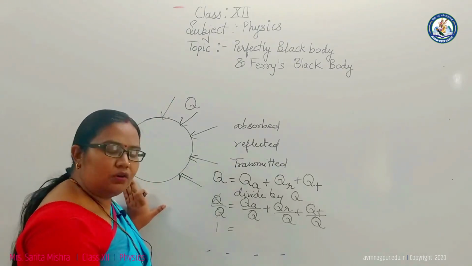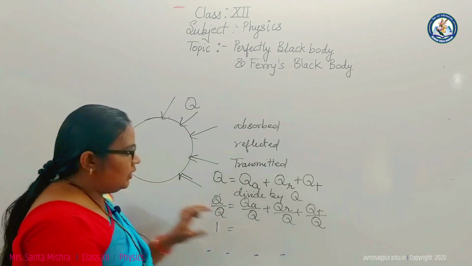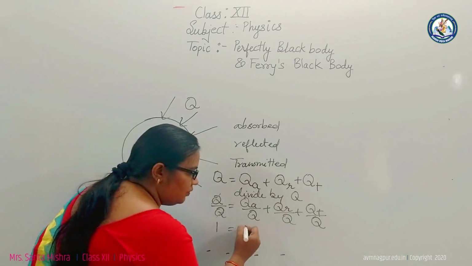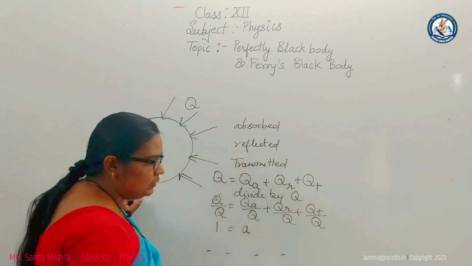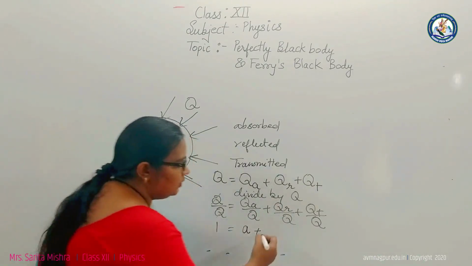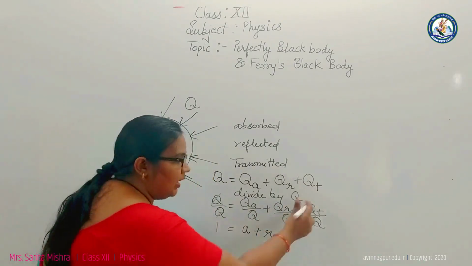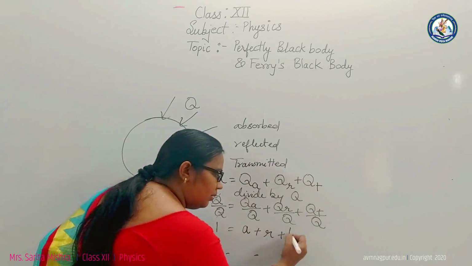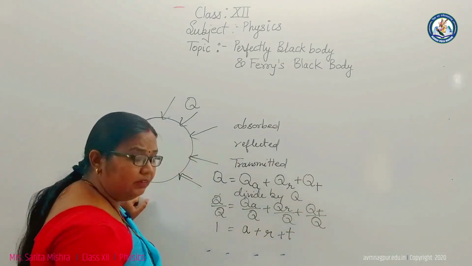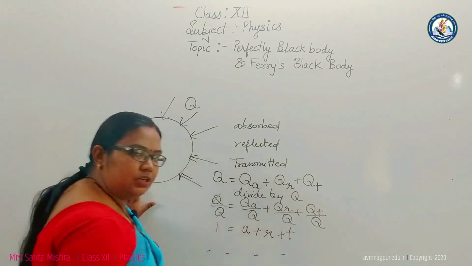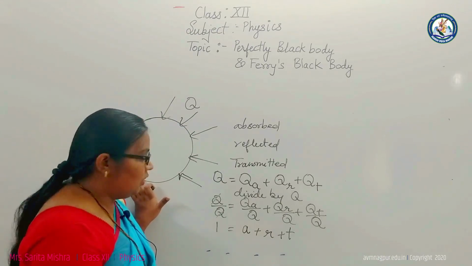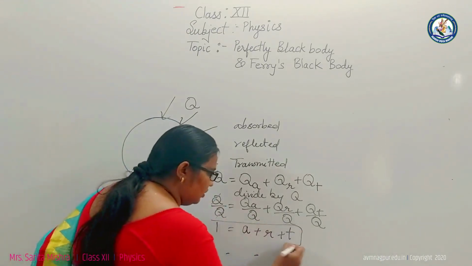QA is the amount of heat energy absorbed, and Q is the total heat energy incident. It is represented by A, QR by Q is represented by R, and QT by Q is represented by T. R is the coefficient of reflection, or reflectivity, and T is the coefficient of transmission, or transmittivity.